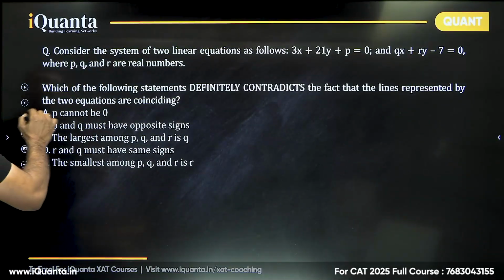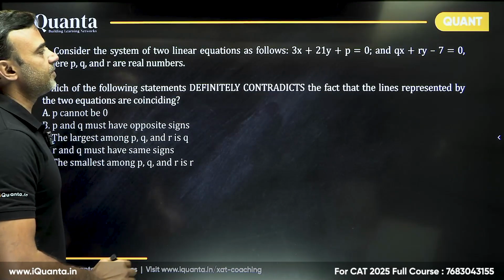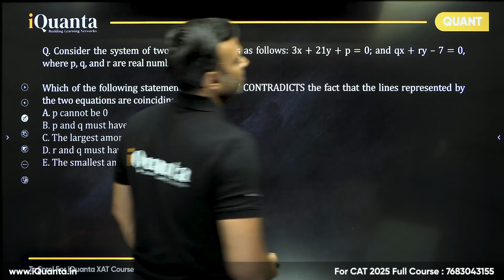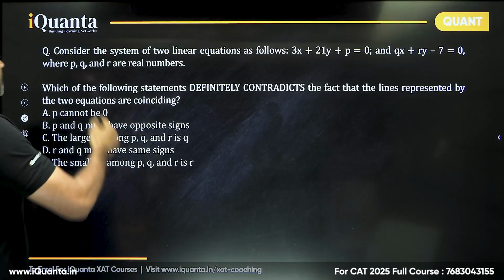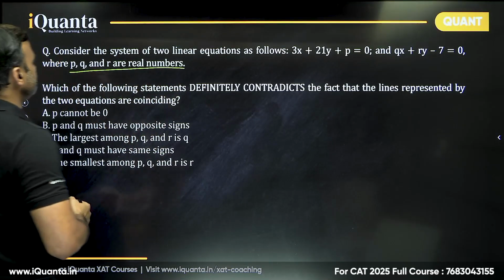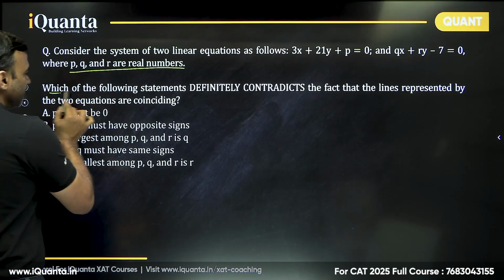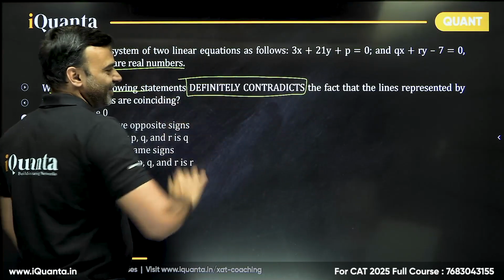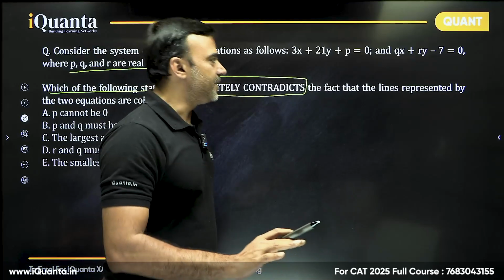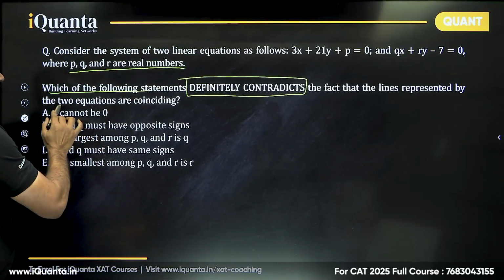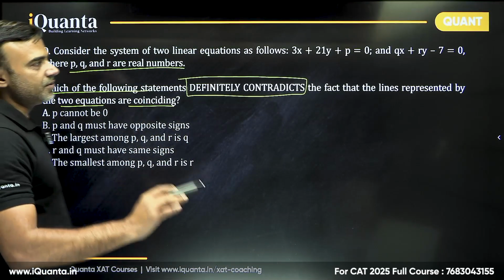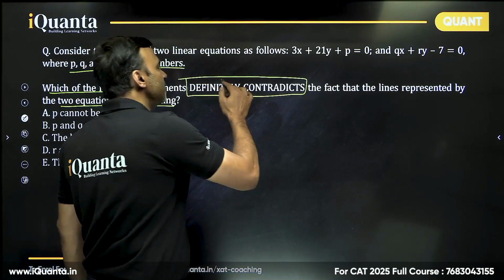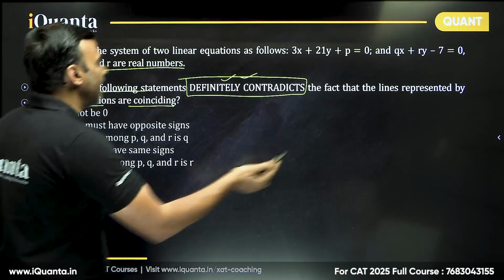This question says, consider the system of two linear equations as follows: 3x plus 21y plus p equal to 0 and qx plus ry minus 7 equal to 0, where p, q and r are real numbers. Now, this is such a beautiful question. It says, which of the following statements definitely contradicts the fact that the lines represented by the two equations are coinciding. What a beautiful question. You just have to work normally and find something that does not follow or does not allow this to happen.